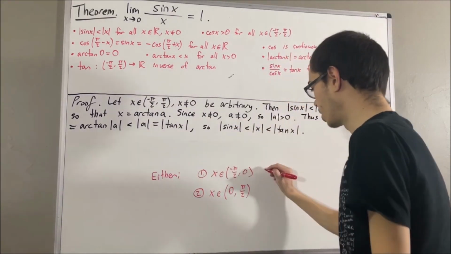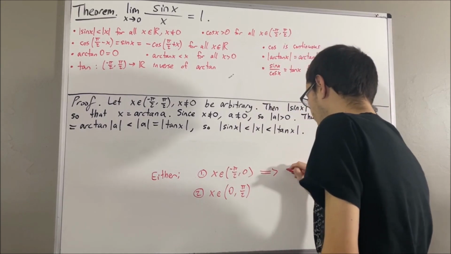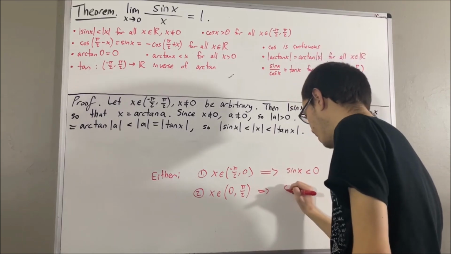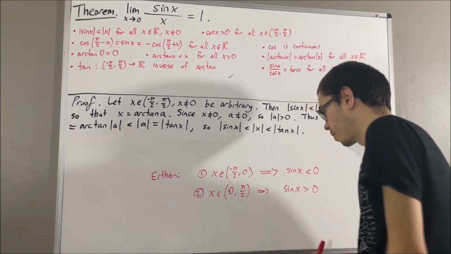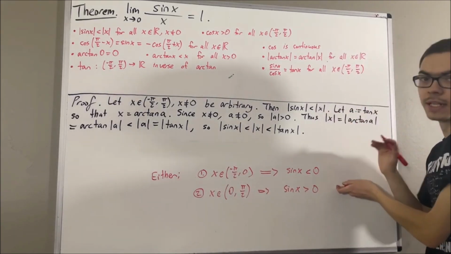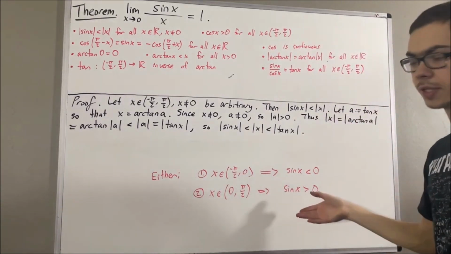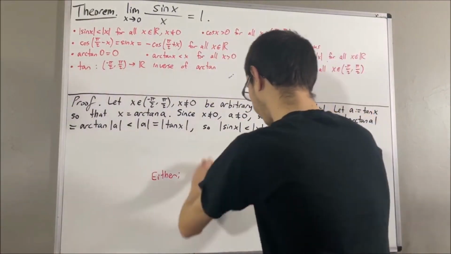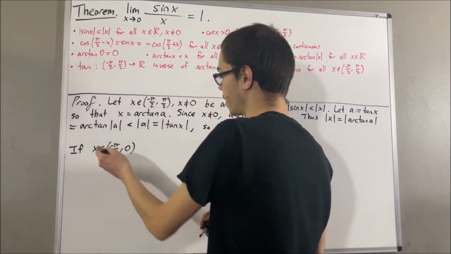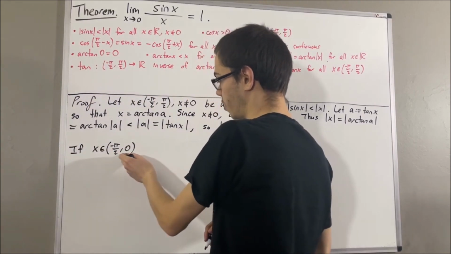In the first case, we're going to show that sine of x is less than 0. In the second case, we're going to show that sine of x is greater than 0. So no matter which case, we have that absolute value of sine x is non-zero. And so that's essentially the idea. Let's start with the case that x belongs to negative pi over 2 comma 0.